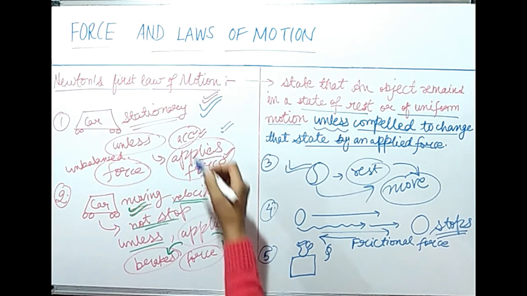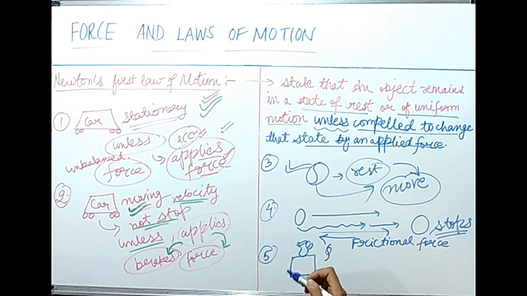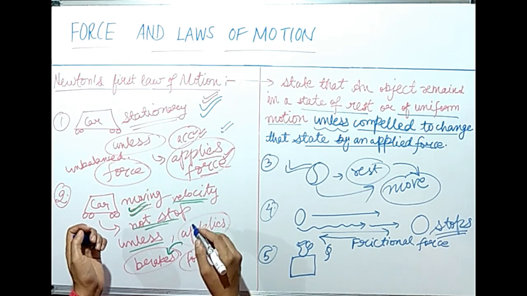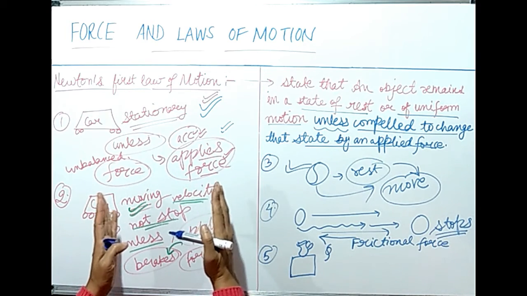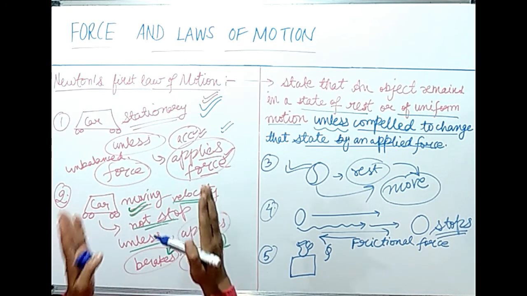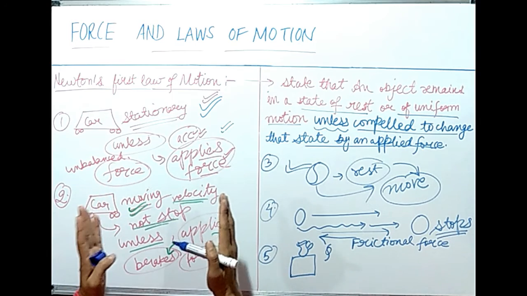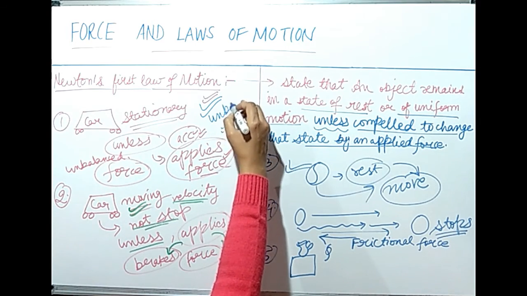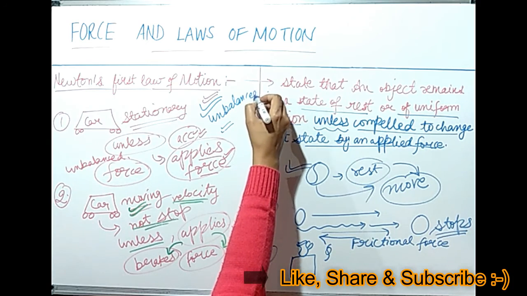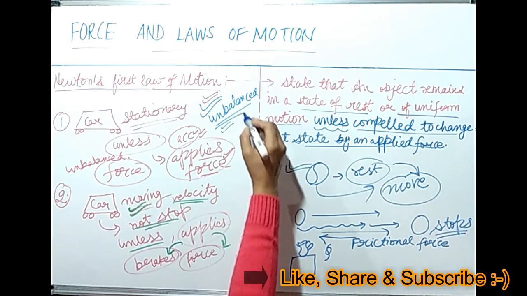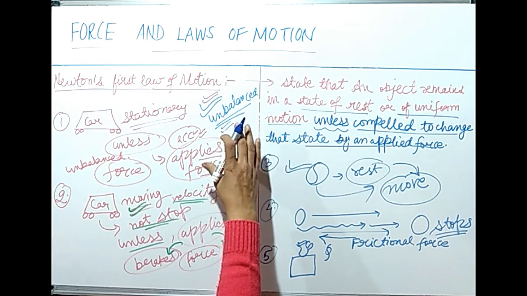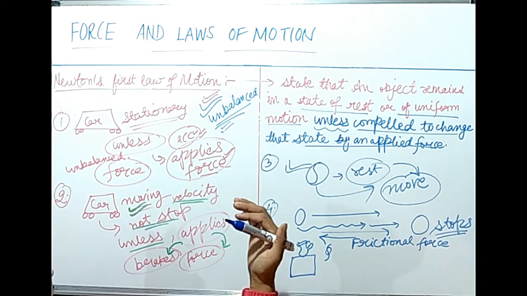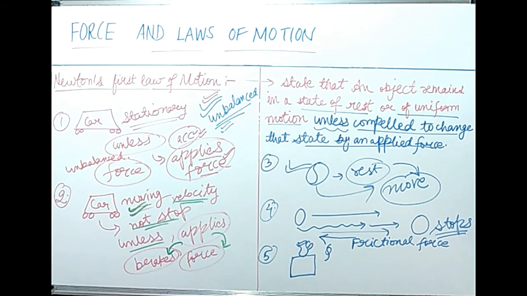So dear students, in all these examples we have discussed, earlier the object was either at rest or moving, and it could change its state only when forced to change it by applying some external unbalanced force. You have to remember this term, unbalanced force. Why unbalanced? Because after applying an unbalanced force, the object can move. If the force is balanced, equal and opposite in direction, the object will not move.